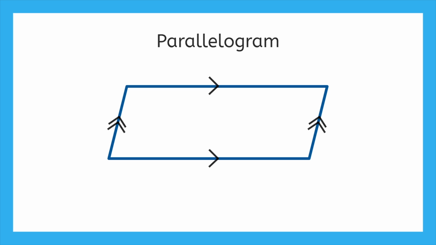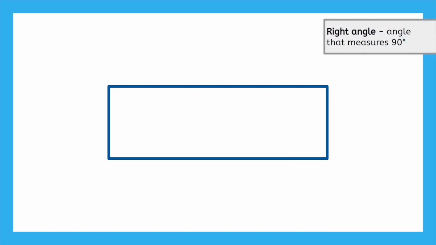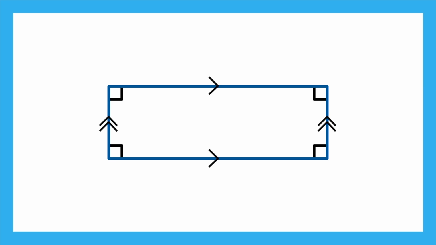If we take these parallel sides and shift them, we can make 4 right, or 90-degree, angles, which can be shown with a little square symbol where the sides meet up. Having these right angles actually gives us an even more specific type of parallelogram. What's a shape with 2 pairs of parallel sides and 4 right angles called? That's right, this is a rectangle.